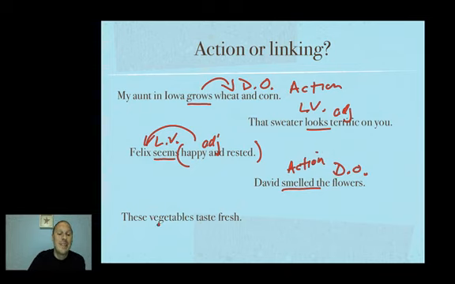These vegetables taste fresh. Vegetables is a subject, taste fresh. Fresh is an adjective. It goes back to describe the vegetables. Therefore, this is a linking verb. How did you do? If you knew them all, then that's pretty good.